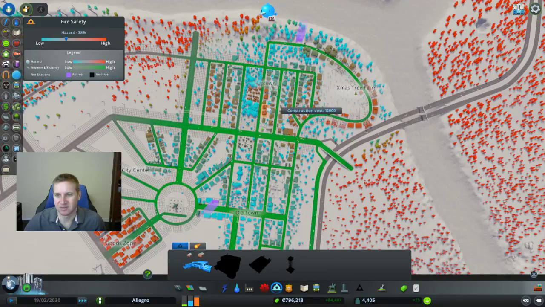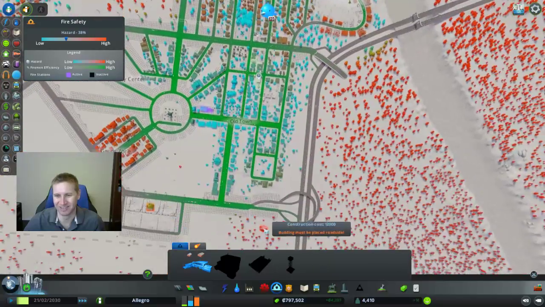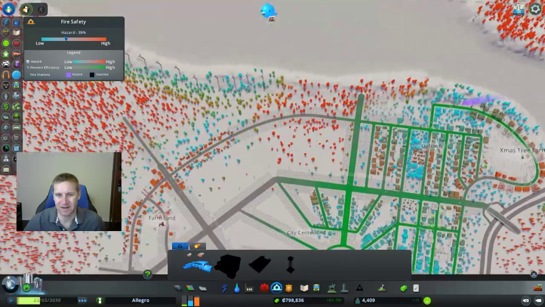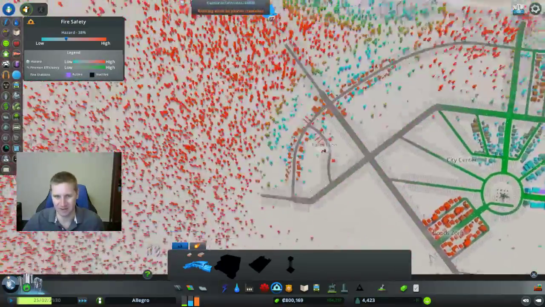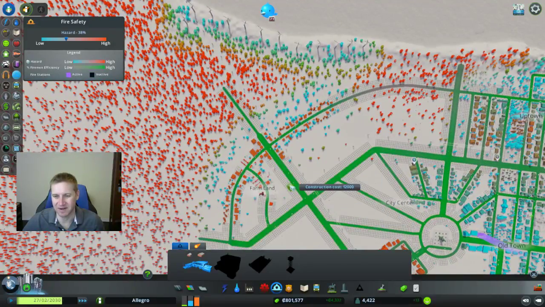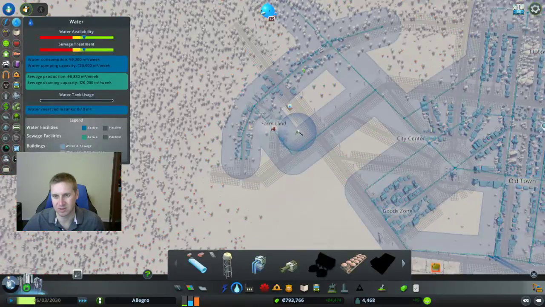Fire, which is really frustrating me because it's right there and this keeps burning down. But it looks like I have enough fire. There's all this red here because there are all these trees, so the trees are always going to be a lot of fire hazard. You know what? I don't have fire over here though. That would probably be good. So let me put a fire station over here. He doesn't have water.